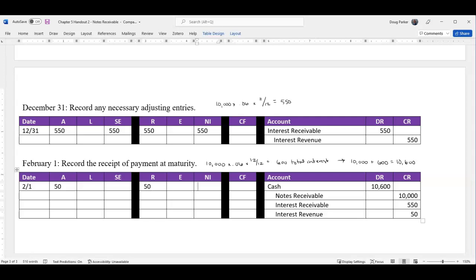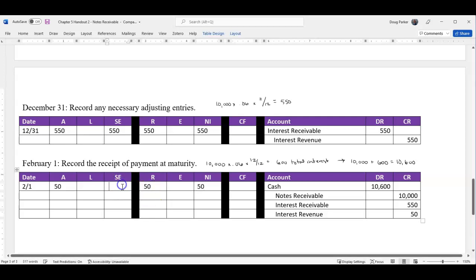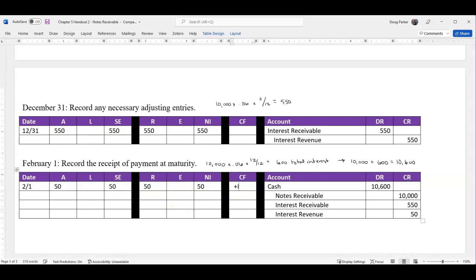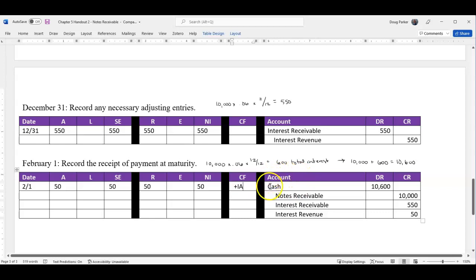Our expenses aren't impacted. Our net income goes up by 50. When income goes up, so does stockholders' equity. Statement of cash flows, this would be an inflow from an investing. I keep wanting to say operating today. An investing activity. When we lend money out, typically we are investing simply to get a return, an interest return there, and that's the case, okay? So typically speaking, notes receivable will be an investing activity. Occasionally they can make the switch over to operating if it's used normally in the operations of our business to generate sales revenue.